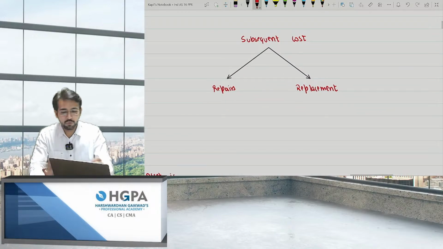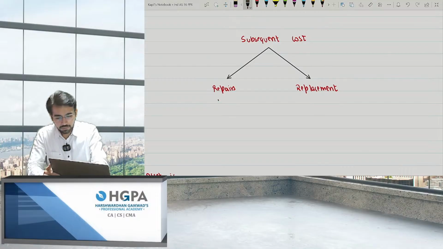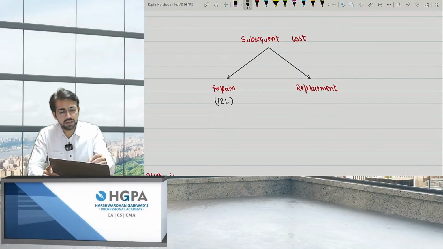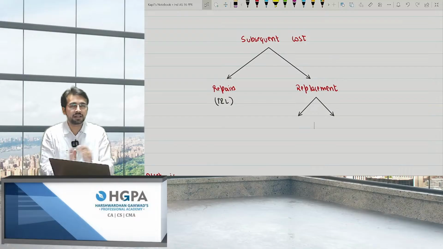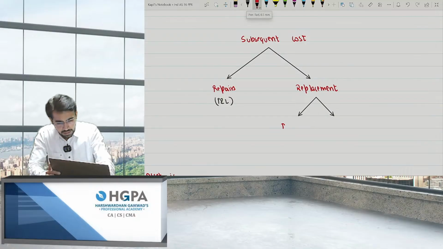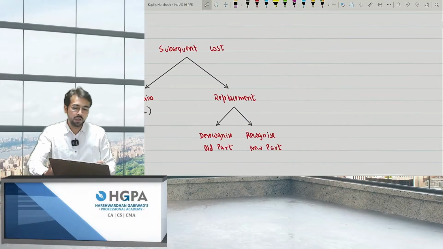For repairs, obviously it will be transferred to P&L. But if there is replacement, you have to do 2 things. What are the 2 things? De-recognize the previous part and recognize the new part. Very simple. De-recognize the old part, that is, remove it from books, and recognize the new part. Right? Subsequent cost, okay.